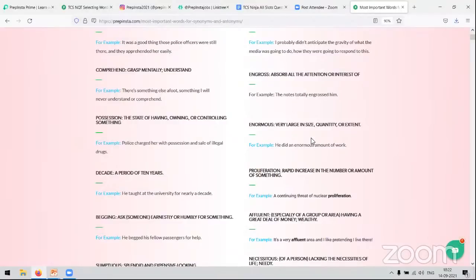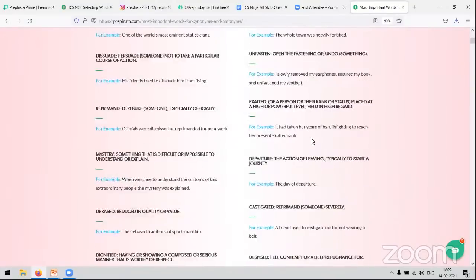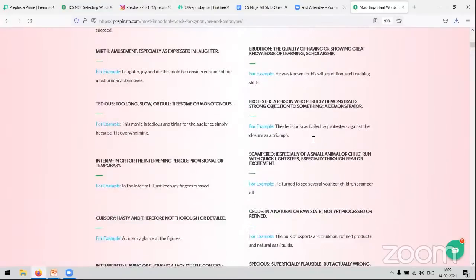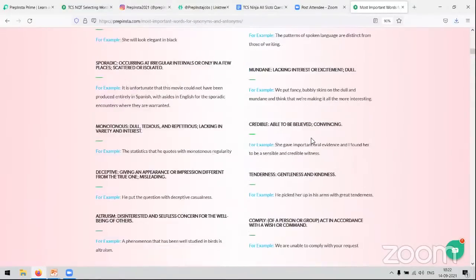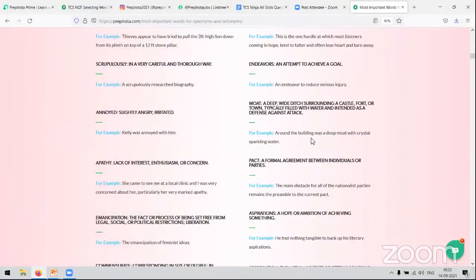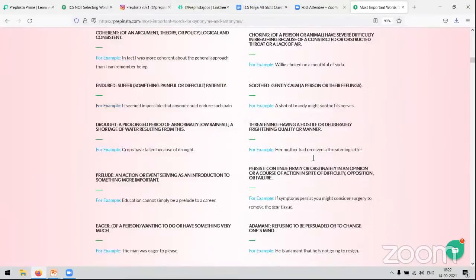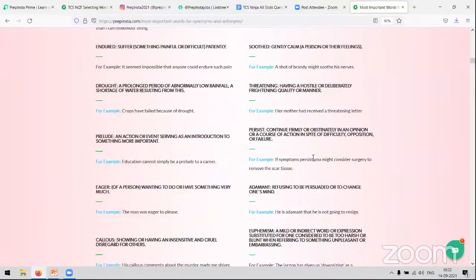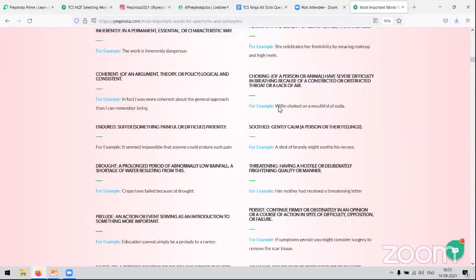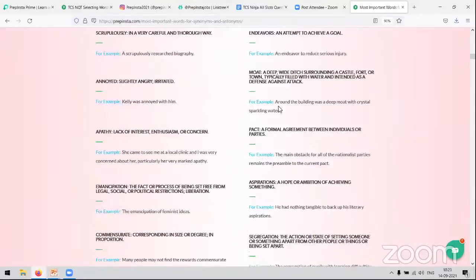It is not feasible for a human being to remember all of the meanings, right? So what you can do is come on to this page, learn 5 to 10 meanings every day. That way you are going to enhance your vocabulary, and it is going to help you with answering questions based on selecting words of the meaning that you don't know, right? So this page is also going to help you out. You can go on to prepinsta.com, most important words for synonyms and antonyms. And from here, you can get the questions, the words to practice.